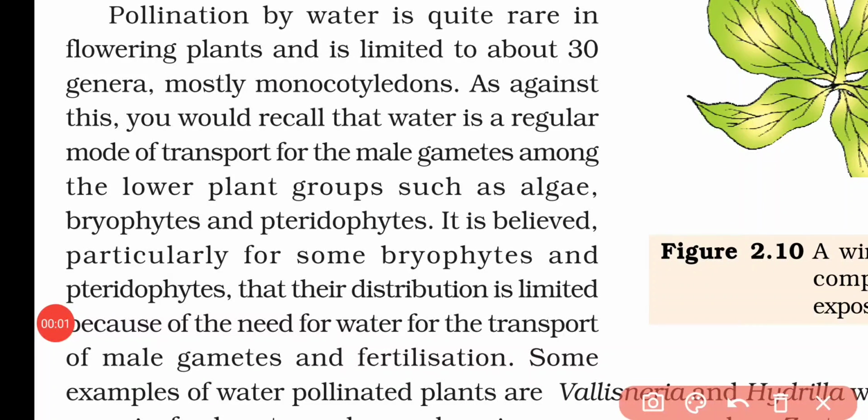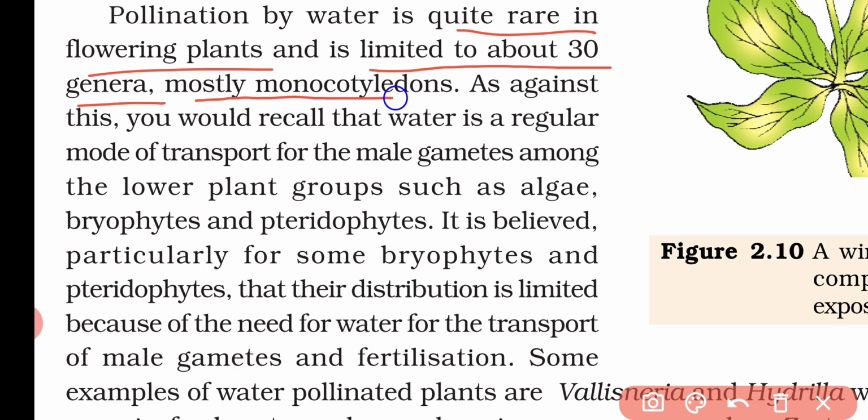Now, when we talk about pollination by water, it is quite rare in flowering plants and it is limited to about 30 genera. That means in most of the flowering plants, water pollination is not found. And mostly it is found in monocotyledons or monocots.